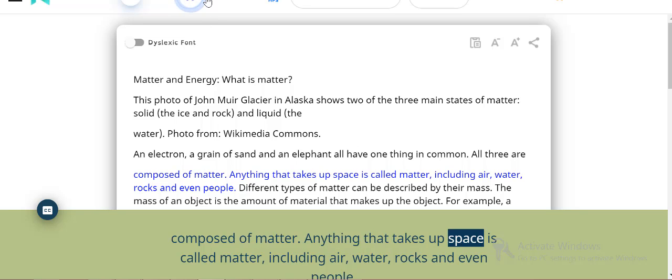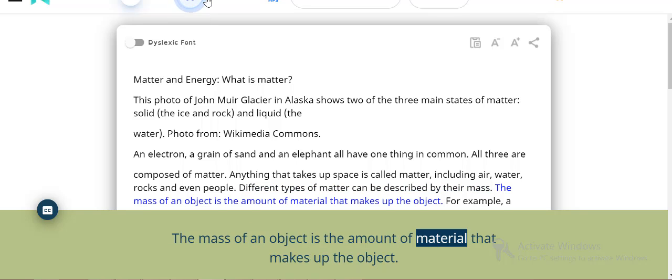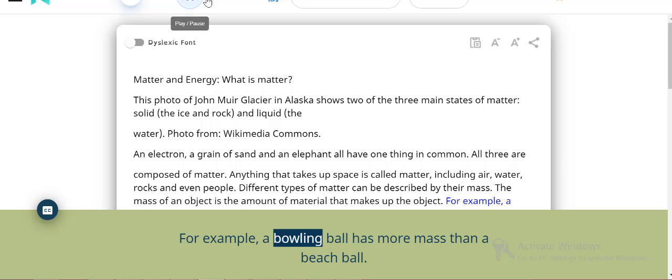Anything that takes up space is called matter, including air, water, rocks and even people. Different types of matter can be described by their mass. The mass of an object is the amount of material that makes up the object. For example, a bowling ball has more mass than a beach ball.